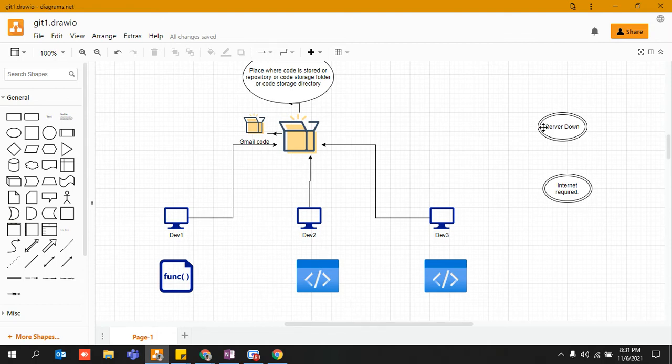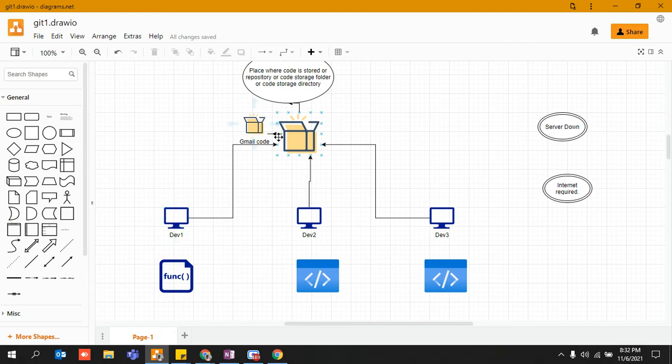The very first issue was that in case if your server gets down, then that would be hazardous, right? And it would be very difficult for other developers to work. Let's say all these developers are working on the same piece of functionality, all working on the security aspect of Gmail application, right? He is writing some code for the security part, and when his work is done, let's say he had to write the code for the security part, right?